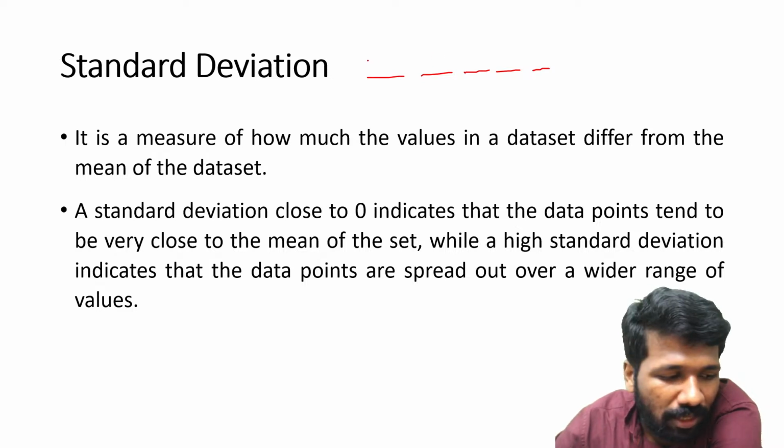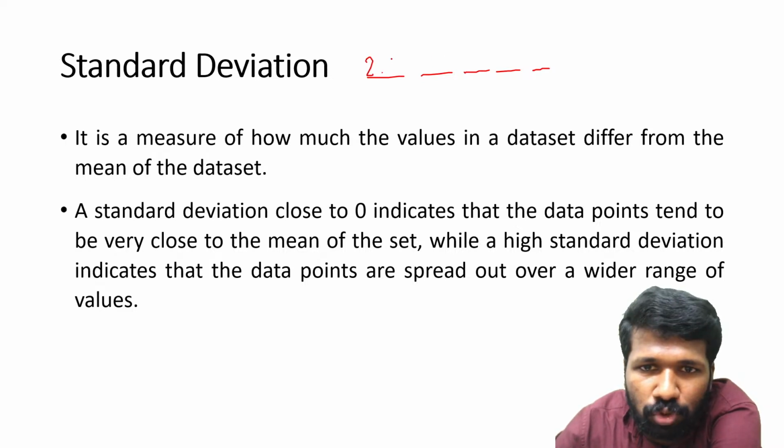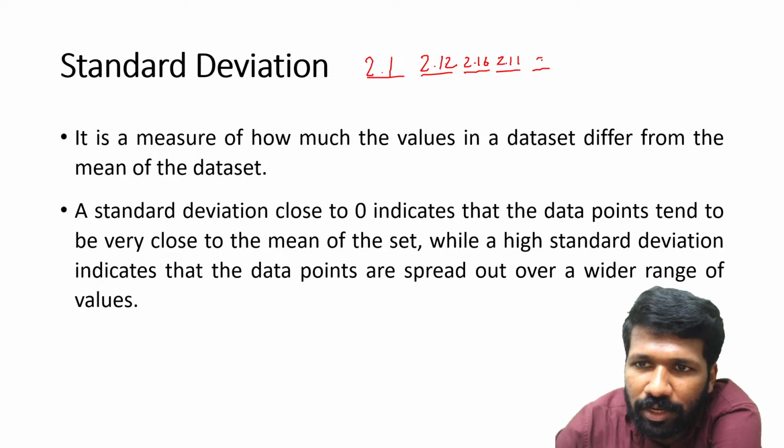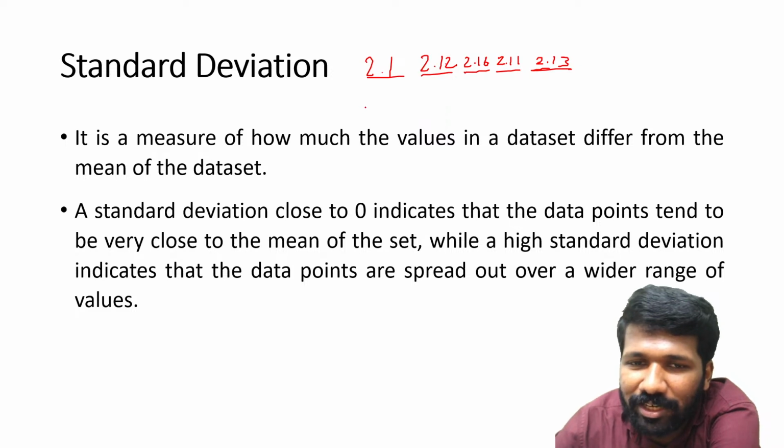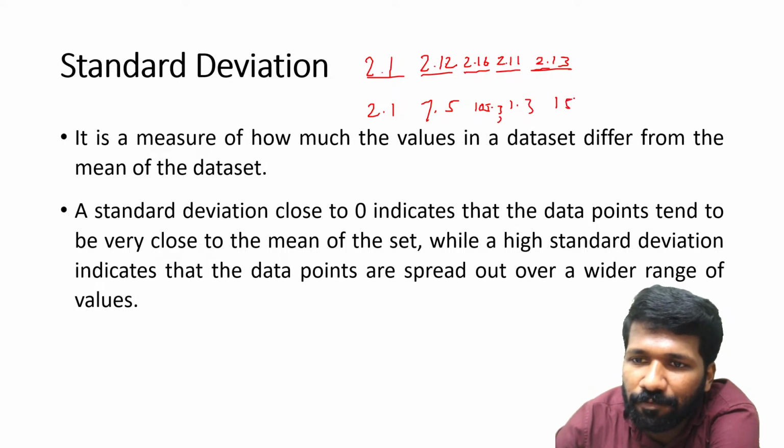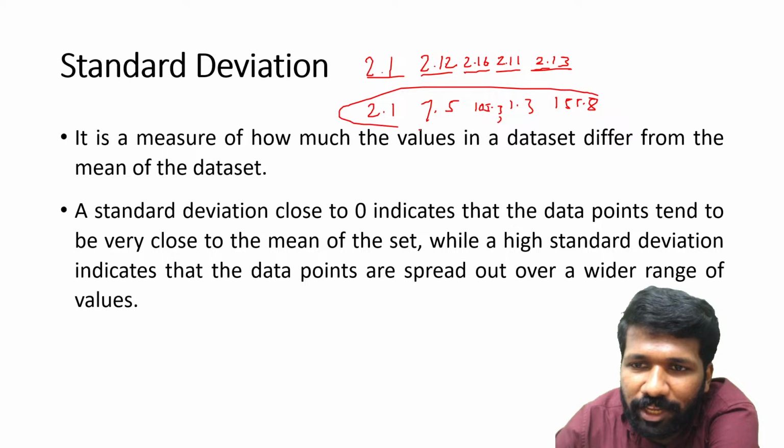The first time the value was 2.1, next time it is 2.12, next time 2.16, next time 2.11, next time 2.13. This is one data set. Another data set: one time it is 2.1, next time 7.5, next time 105.3, next time 1.3, next time 155.8. This is very less consistent.